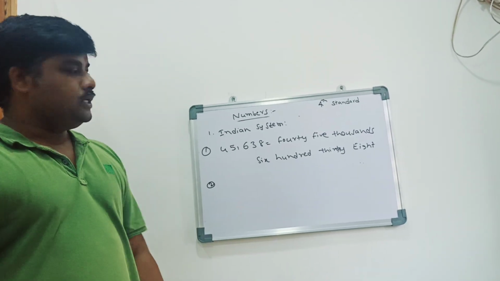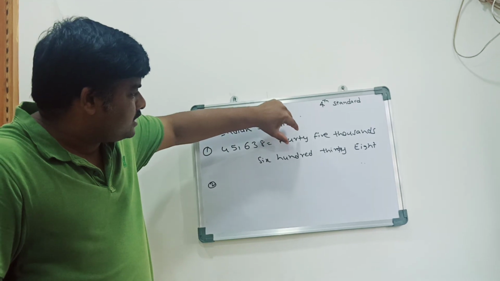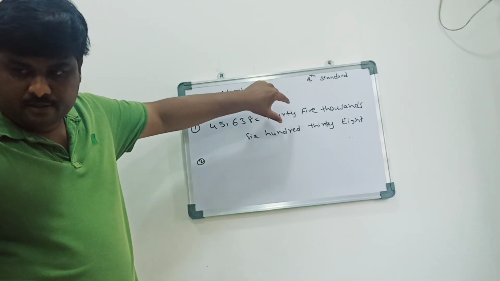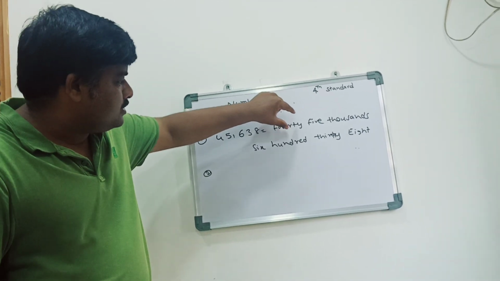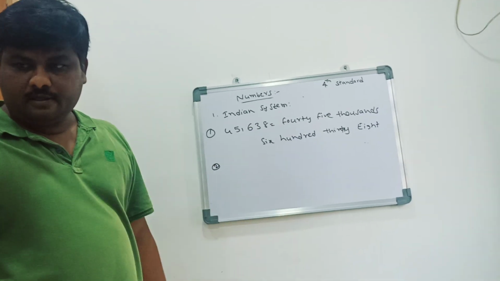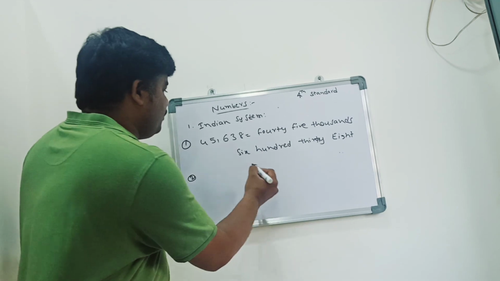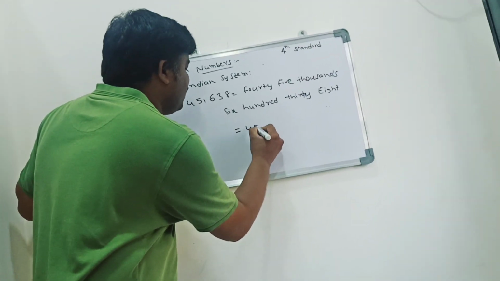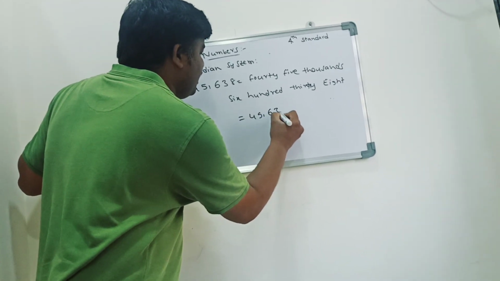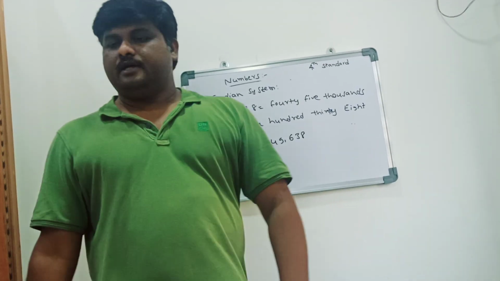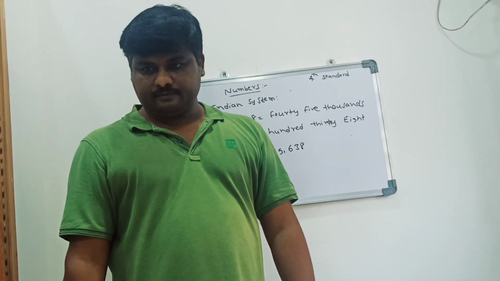If I give you these letters, forty-five thousand six hundred thirty-eight, I'll ask you to write it in the numerical system. What do you have to write? The same: 45,638 you need to write. Okay.